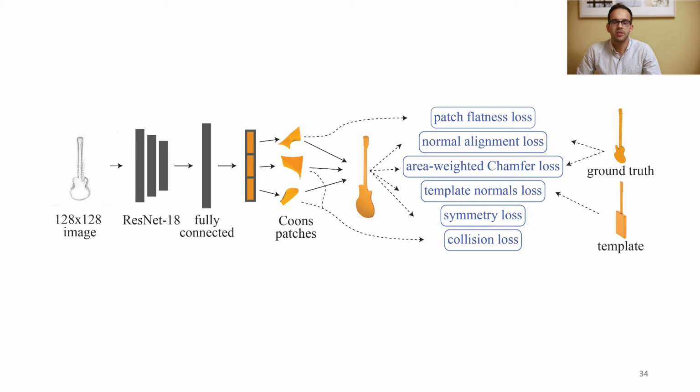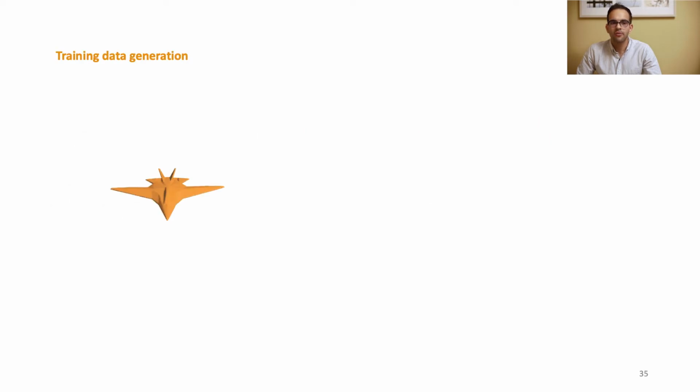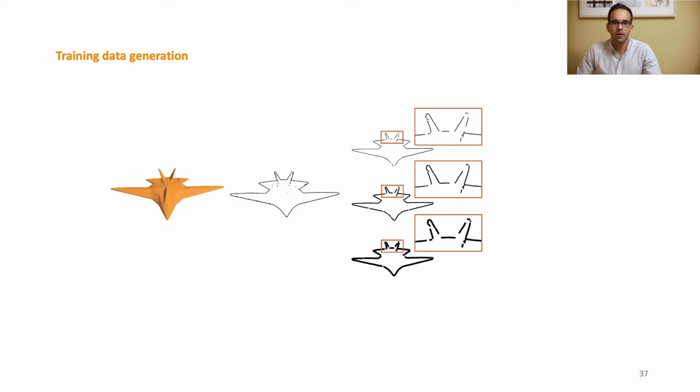Here we demonstrate our representation on the task of sketch-based modeling. Our system inputs a sketch, encodes it using a deep network, and outputs parameters explicitly defining the Coons patch geometries. In addition to area-weighted chamfer loss, we propose several other differentiable priors that improve our results. In order to have a fully self-supervised pipeline, we render mesh contours, vectorize and augment them, and pass them through a pencil stylization model to get paired 3D geometry sketch image data. Note that we do not have ground truth decompositions of the 3D meshes into Coons patches, and our loss function does not need this supervision.